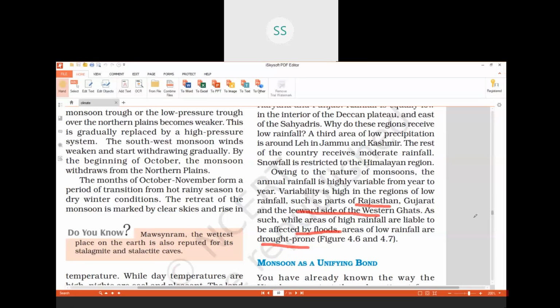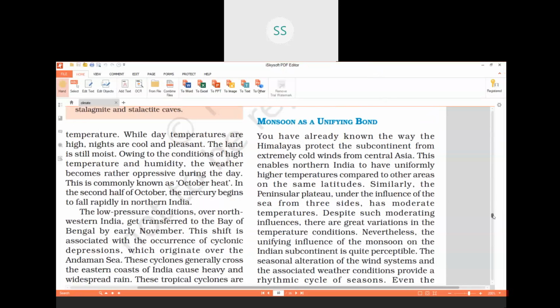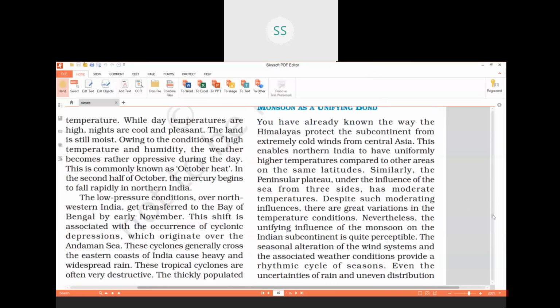Then, for the last part, we quickly end with monsoons as a unifying bond. Monsoons, children, are very important for our country. Our country is very lucky to receive these monsoons because they moderate the temperature.